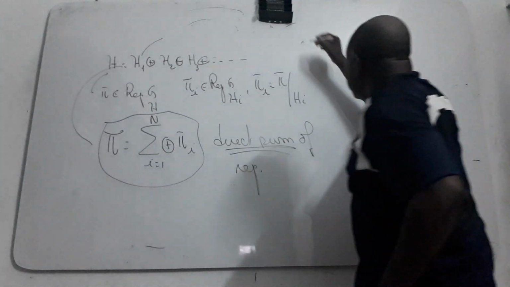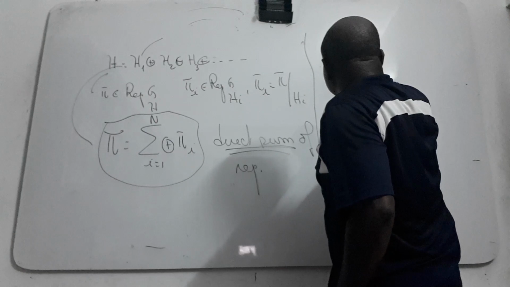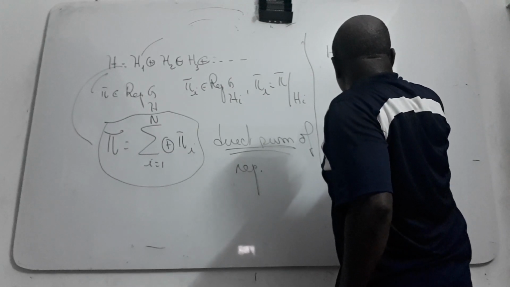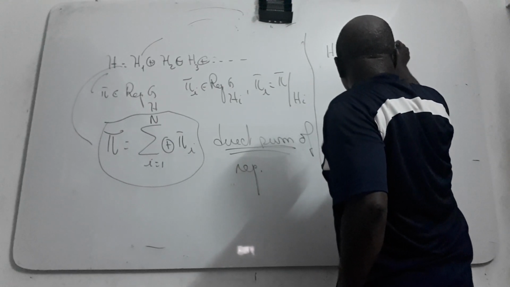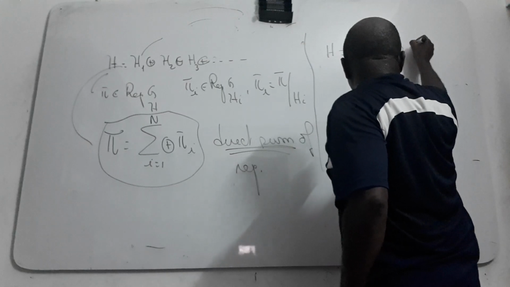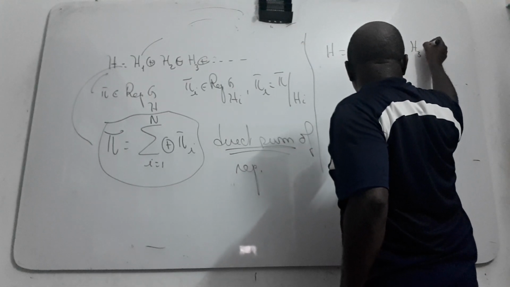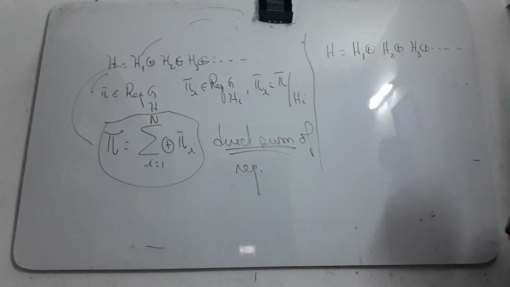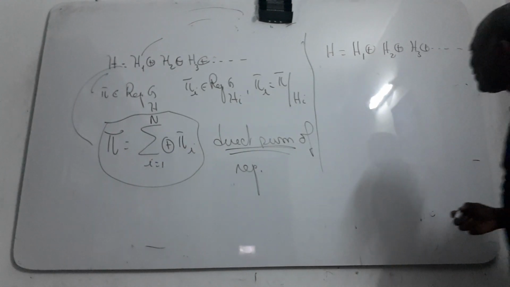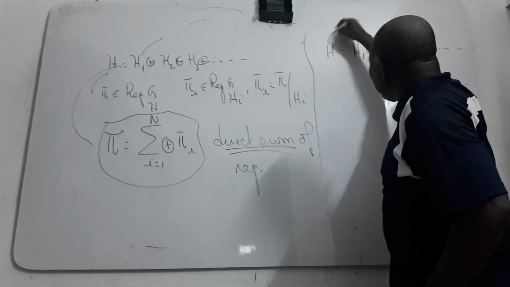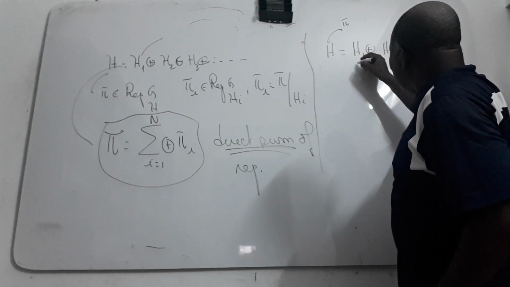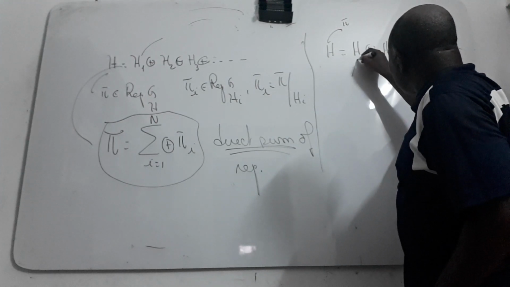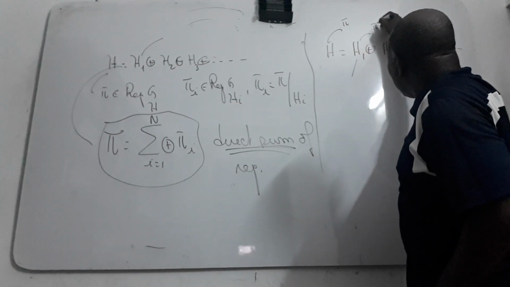Suppose that H is equal to H1, H2, H3 like this, and this is pi 1.